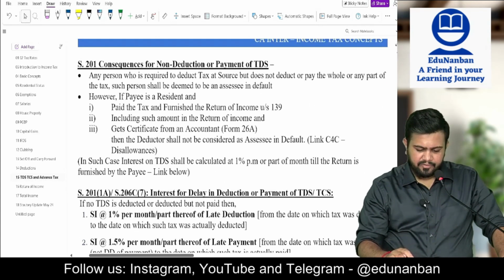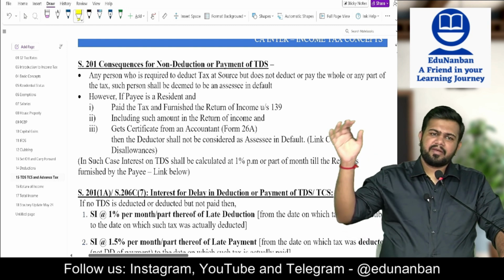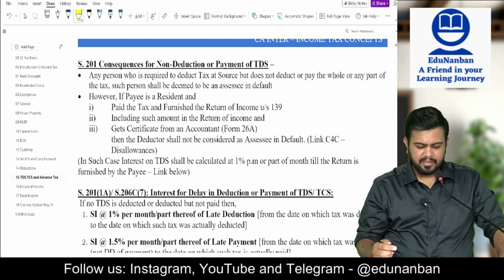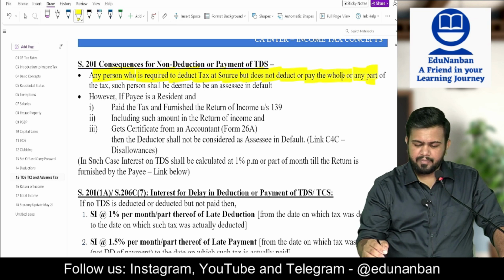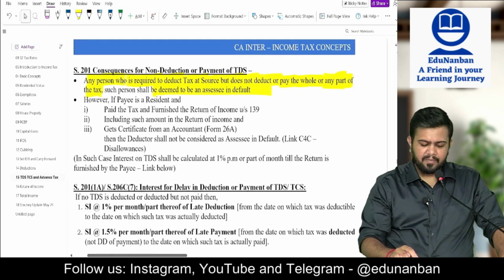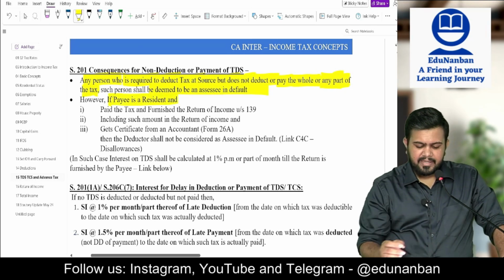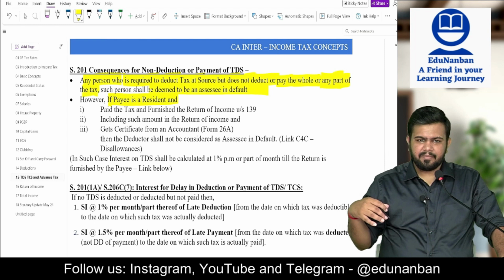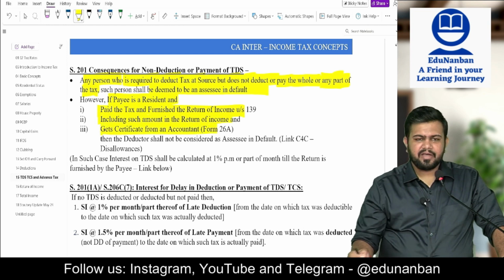Next, the consequence for non-deduction or non-payment of TDS. This we have already covered in the PGBP chapter, but I am taking it once again. Any person who is required to deduct TDS but does not deduct or pay the whole or any part of the tax shall become an assessee in default. However, if the payee is a resident, paid the tax, furnished the return of income, included such income in the return of income, and gets a certificate from a chartered accountant.